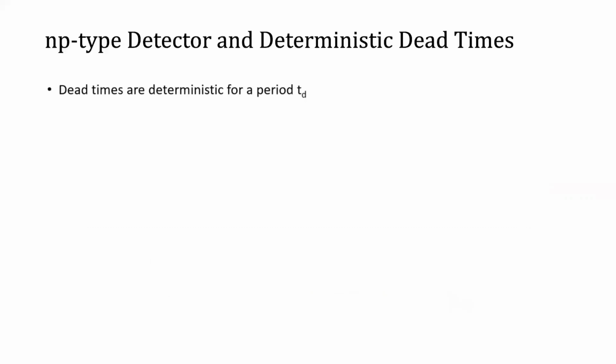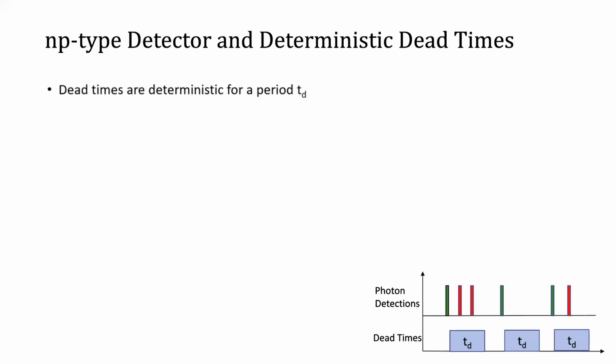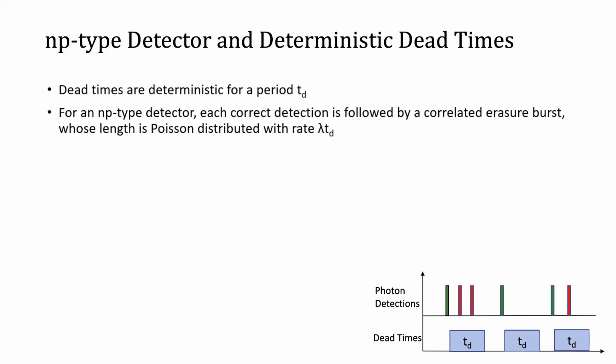We next consider a setting where dead times are deterministic for a fixed time period T_d. In case of an NP-type detector, as the photon arrival process is Poisson process, it can be seen that each detection is followed by an erasure burst whose burst length is Poisson distributed with rate lambda T_d.